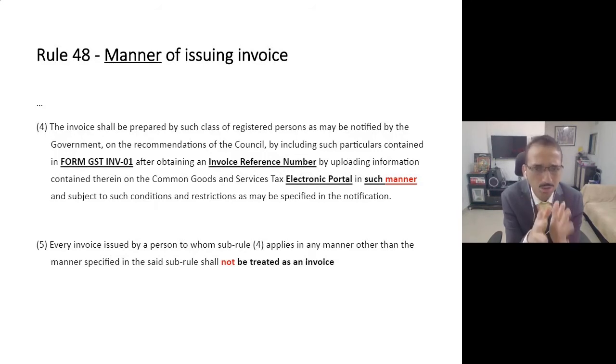Correct? Now please note, practically when you look at your entire invoicing process, what is the change for you? The only change is that you are submitting the data to the government and you are getting an IRN number, correct, and a QR code. And this QR code you need to print on your tax invoice. So when you understand Rule 46, as we discussed, that Rule 46 prescribes more than 20 contents. What the government is saying is, in those contents which you are mentioning on a particular tax invoice of yours, you just need to add one more content, that is QR code. Correct? Many of you will say, what about the IRN number?